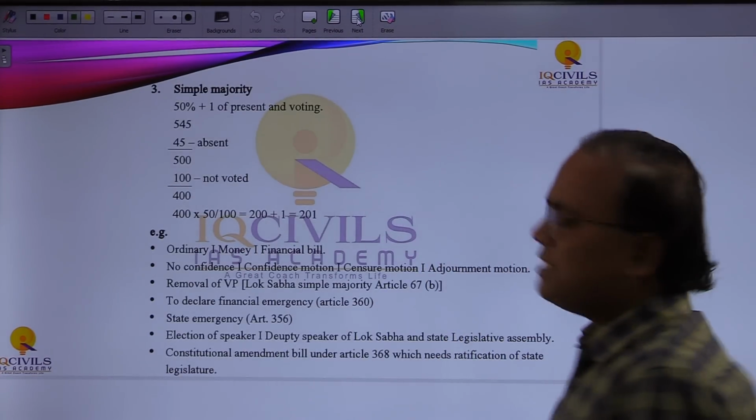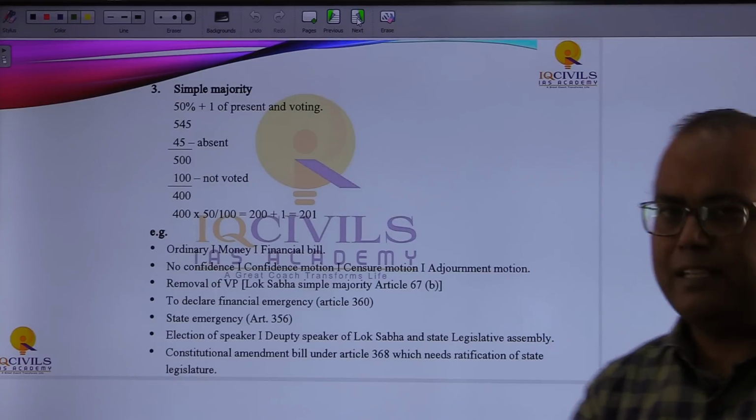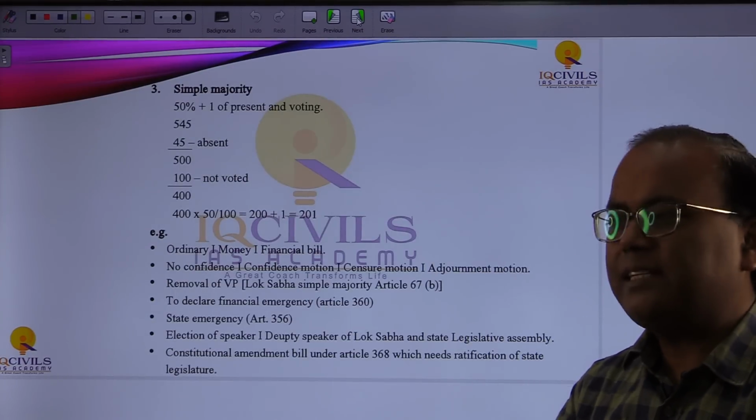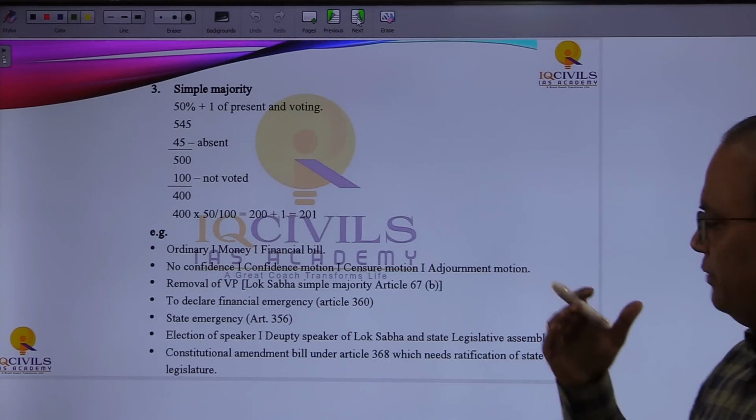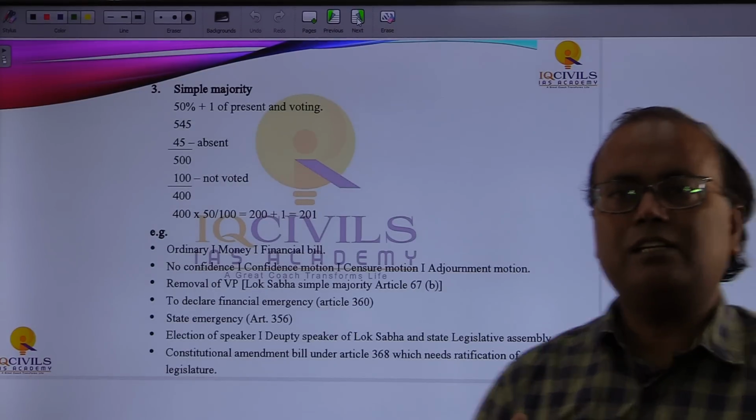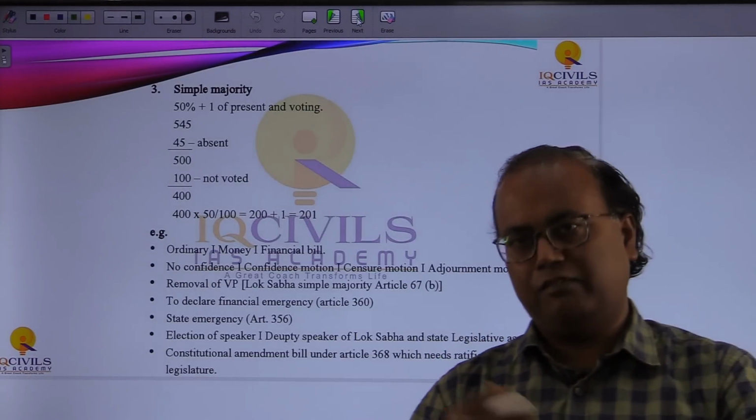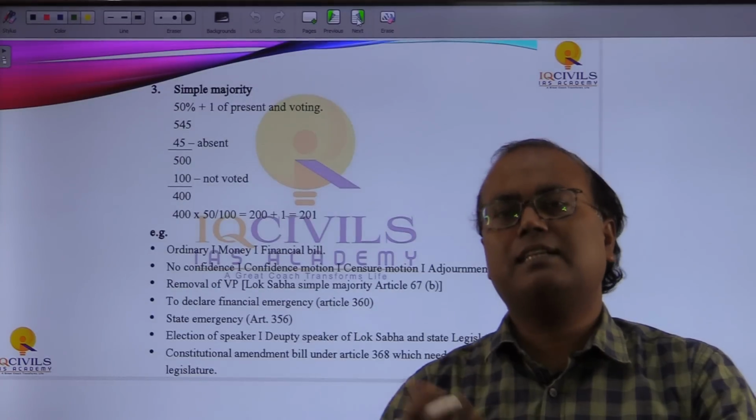Now next comes the simple majority. As the name suggests, it is simple, it is very easy to get. 50% of the members present and voting, plus 1, is the simple majority.